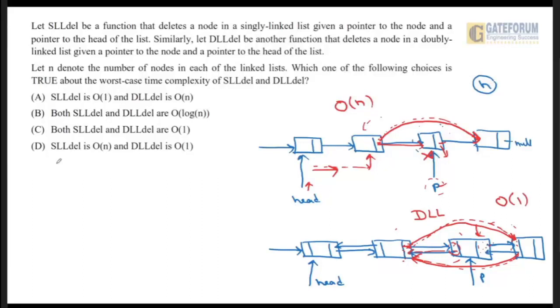So that's why the singly linked list deletion will take order of n time and the doubly linked list deletion will take order of one time. So that's why the correct answer is option D. I hope this is clear to all of you.